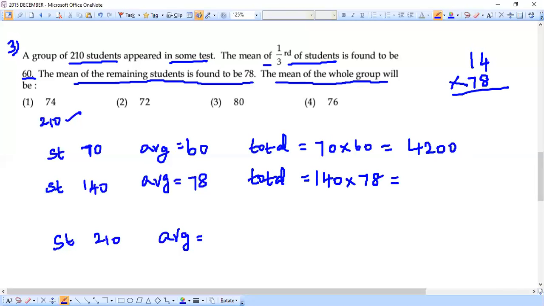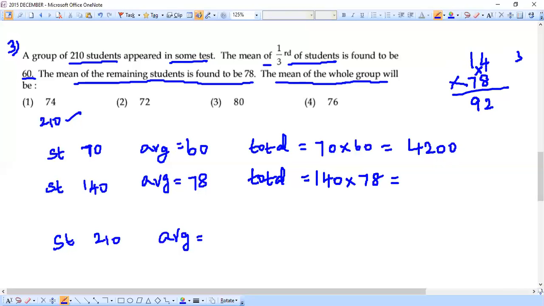So 4 8s are 32. So 3 is a carry. Next, we have 1 8s are 8. 7 4s are 28, right? I'm just making a cross here. So 1 8s are 8, 7 4s are 28. So 28 plus 8 would be 36, and 36 plus this 3 will be 39. So put 9 here. Once again, 3 is the carry.